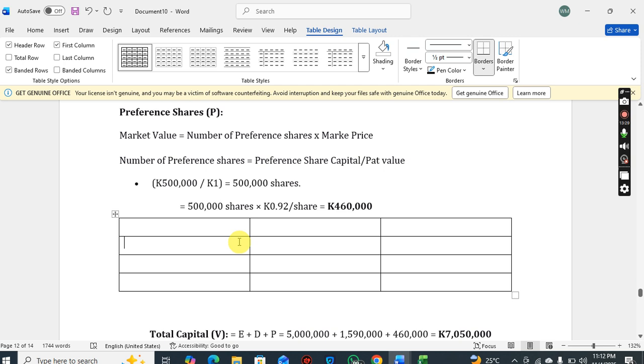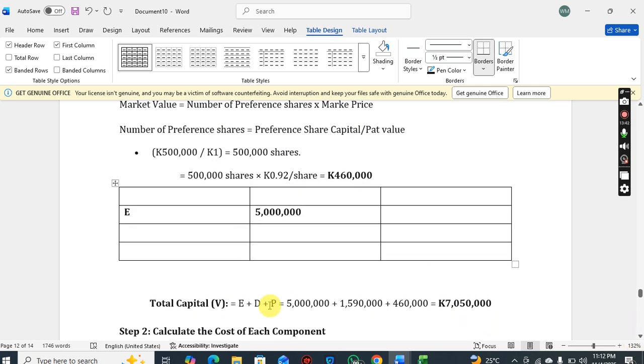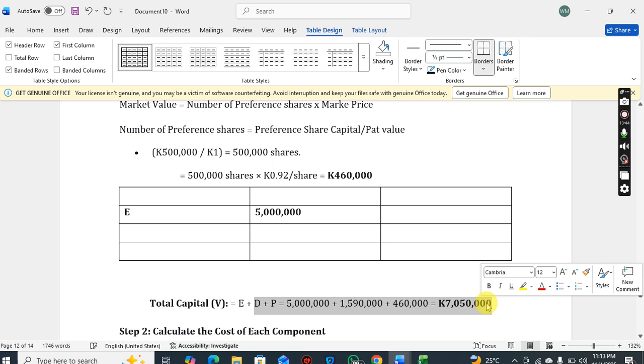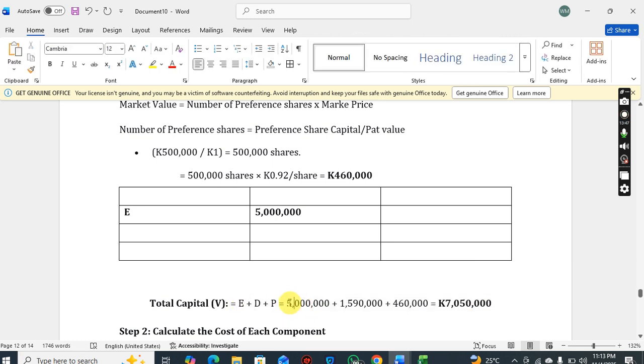So we've got equity at $5 million. I'm just using these values to get the weightages. First, you total them up: 5 million plus 1,590,000 plus 460,000. This is the value of this company, 7,050,000, and this is basically also the total money that was raised.